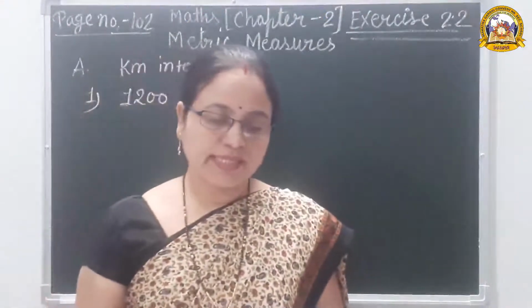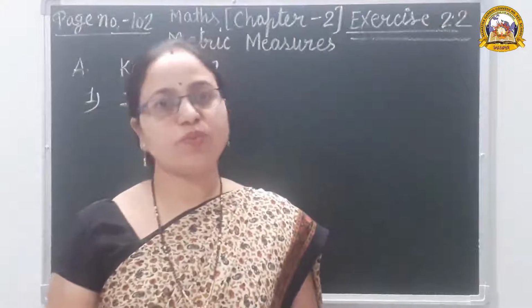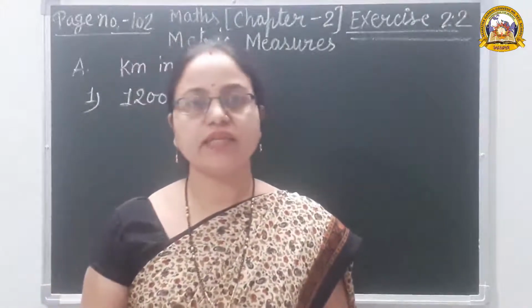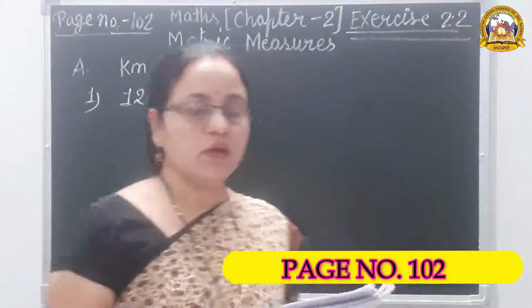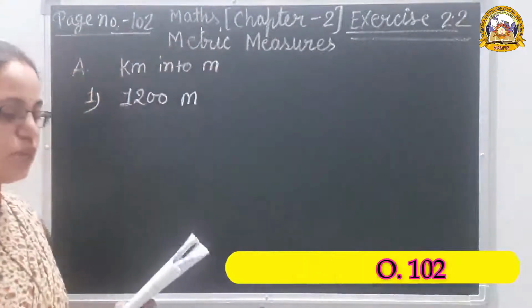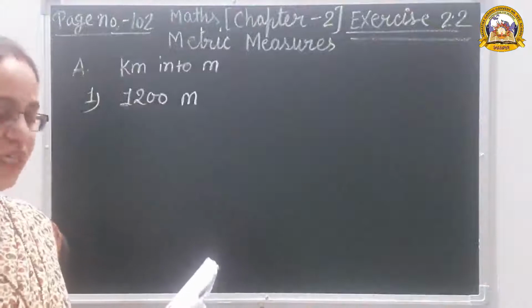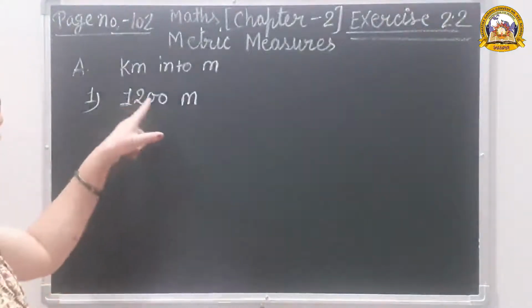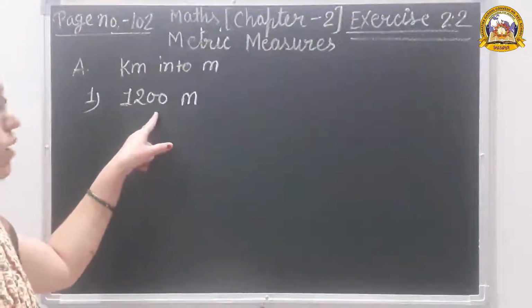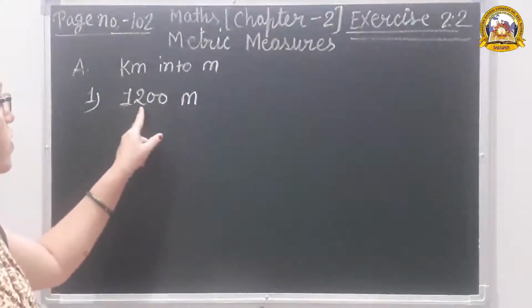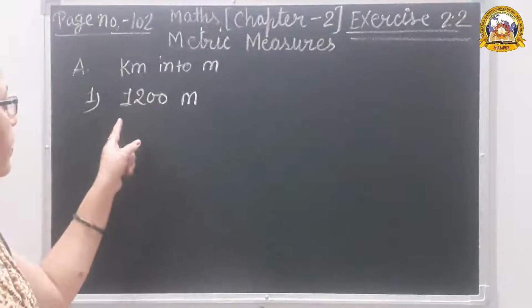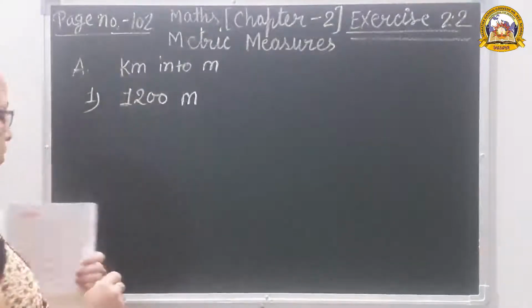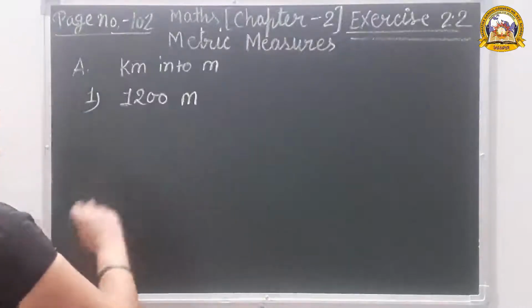I am going to discuss exercise 2.2. So all of you look at page number 102. First question: convert into kilometers and meters. The question is given in meters. What is the question? 1200 meter. Convert 1200 meter into kilometer and meter.